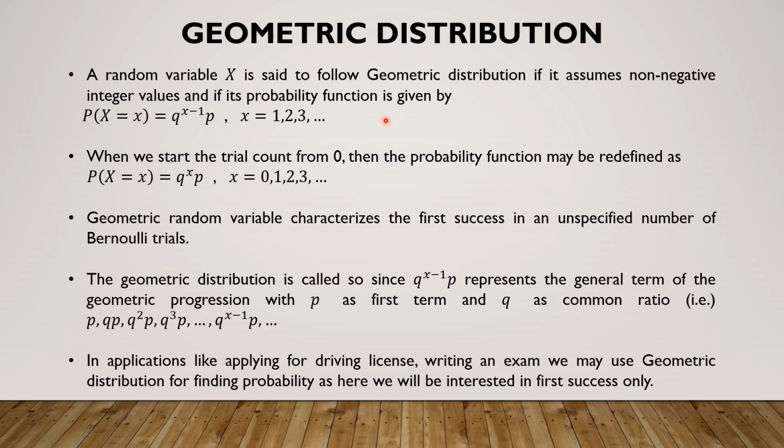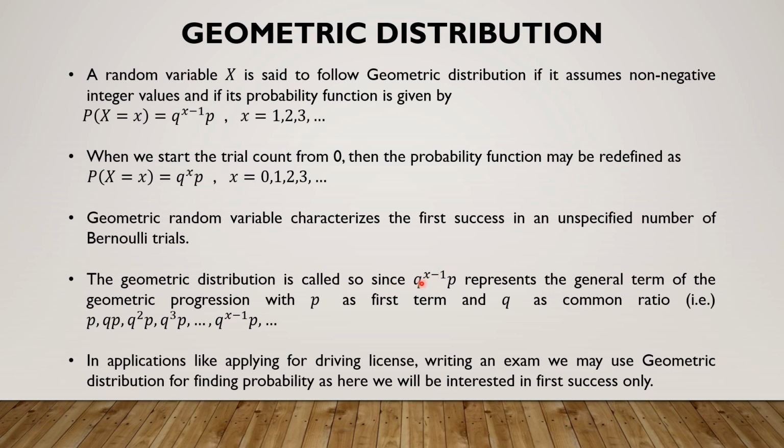Recall that the binomial random variable characterizes a specific number of successes in a specific number of Bernoulli trials. Poisson random variable characterizes a specific number of successes in a huge number of trials with the condition that the probability of success is very small. Geometric random variable characterizes the first success in an unspecified number of Bernoulli trials. That is, the Bernoulli trials will keep repeated until the first success is achieved. Once the first success is achieved, the trial is abandoned henceforth. That is, we don't continue with the Bernoulli trial.